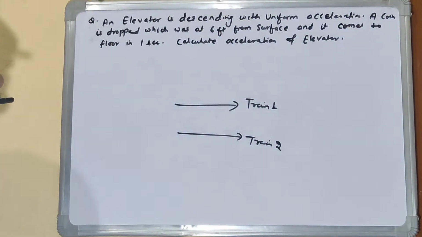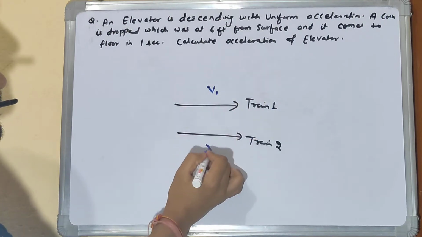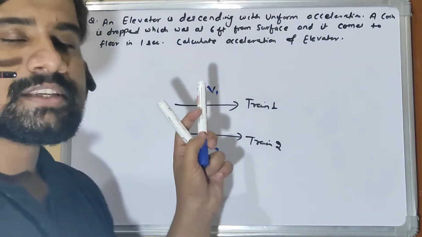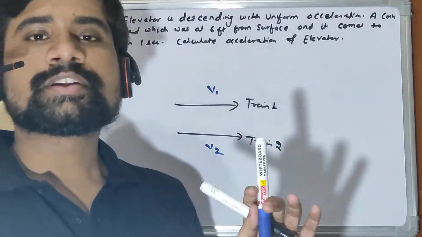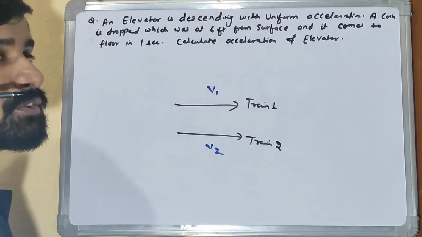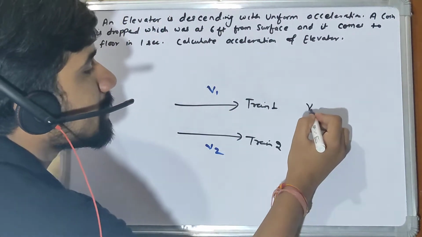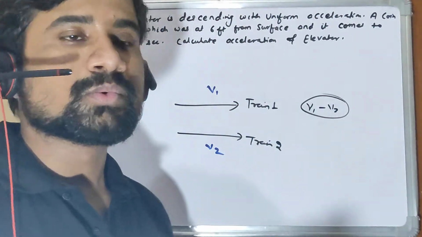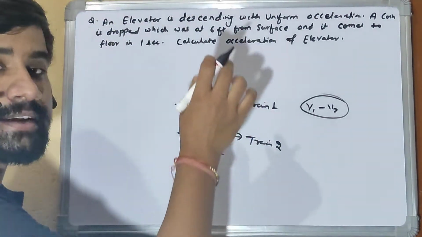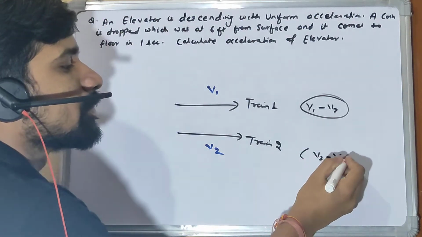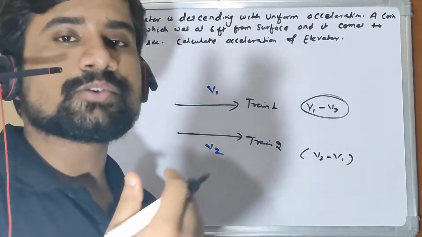So if v1 is the velocity of this train and v2 is the velocity of this train, a person inside train 2 will not see train 1 with velocity v1. For a person inside train 2, the velocity of train 1 will be v1 minus v2, which is the relative velocity of train 1 with respect to train 2. And for a person inside train 1, the velocity of train 2 is nothing but v2 minus v1, which is the relative velocity of train 2 with respect to train 1.